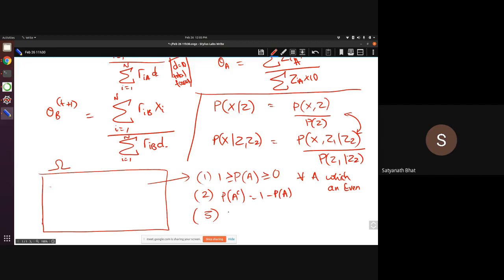This is okay with you, no? Yes, sir. Okay, i equal to 1 to n. If there are disjoint events, you will get this as the sum of P of Ai, for i equal to 1 to n. So basically this third rule is saying if you have disjoint events A1, A2, the probability of the union of either of these happening is the summation. These three should be okay, right?